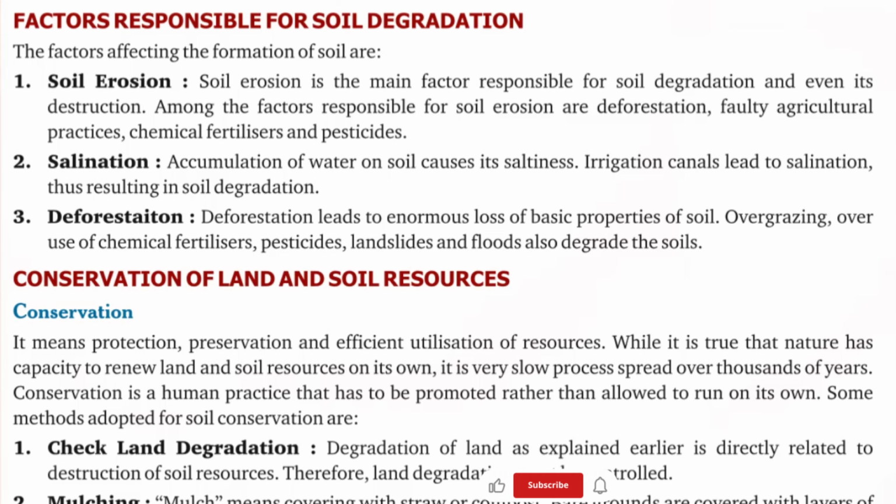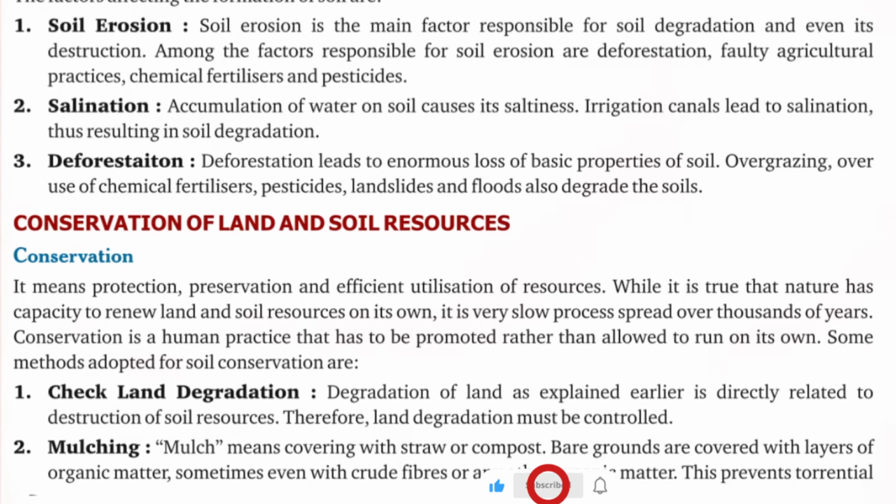Some methods adopted for soil conservation are: check land degradation. Degradation of land, as explained earlier, is directly related to destruction of soil resources. Therefore, land degradation must be controlled.